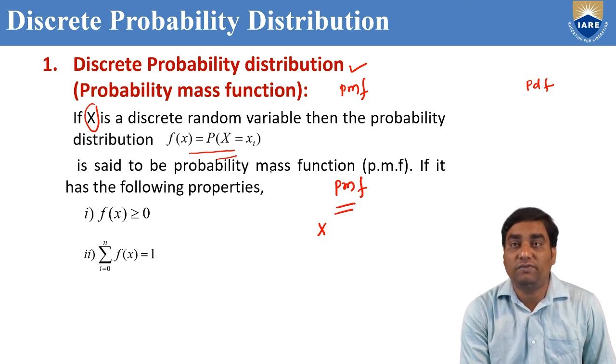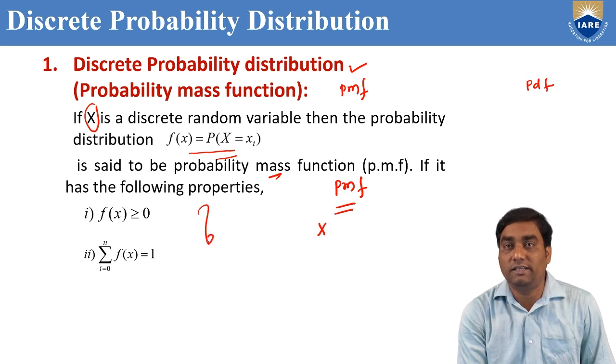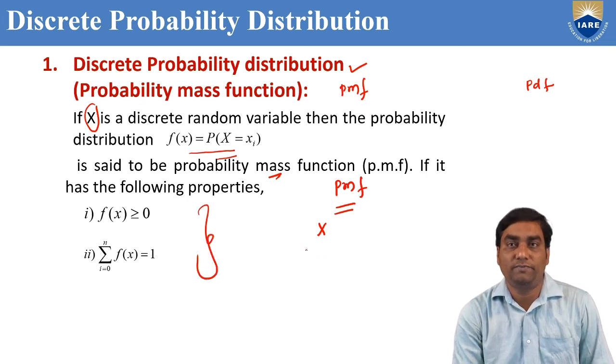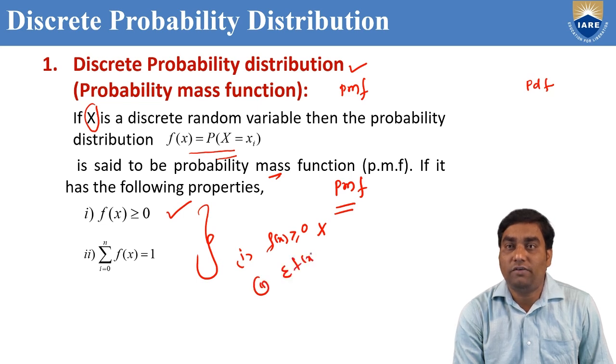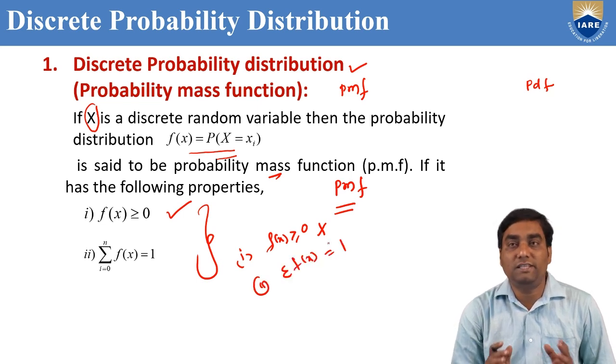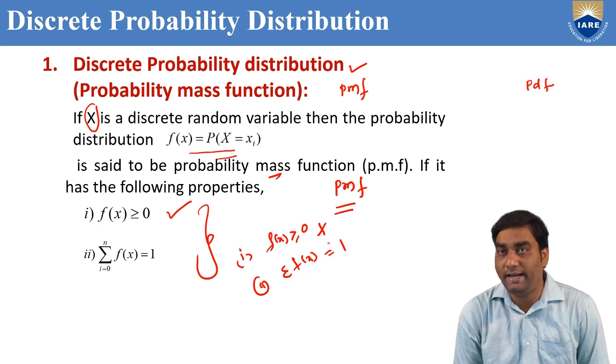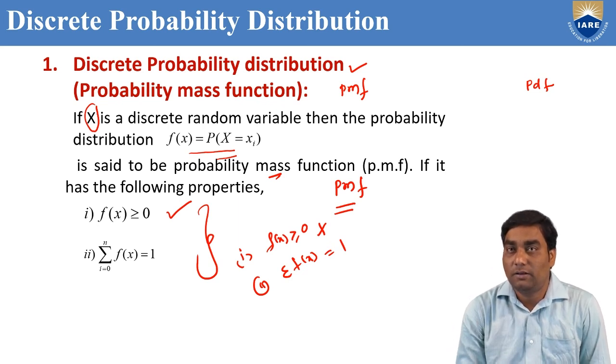It is a mass function if these two properties are satisfied. What are the two properties? First property, f of x should be greater than or equal to 0. The second one, sum of f of x equal to 1. If these two conditions are satisfied, then the probability distribution is known as probability mass function.